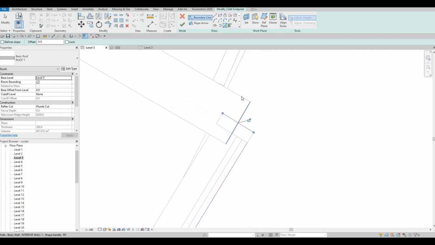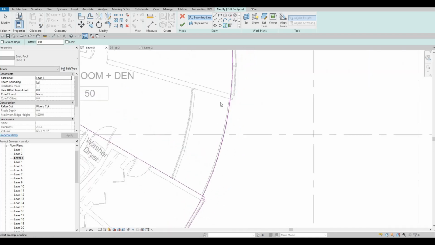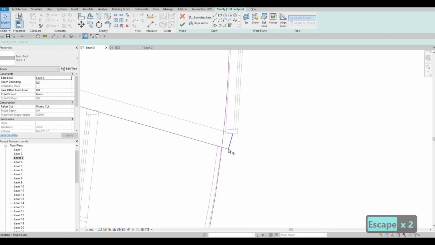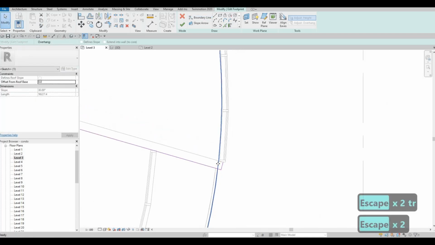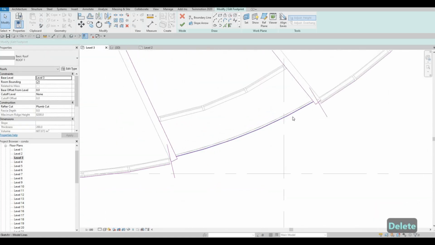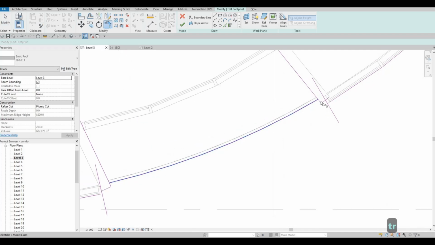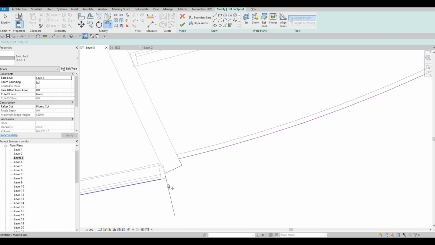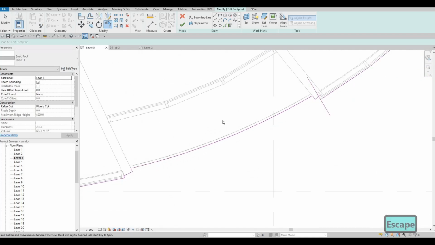So we just need to keep on clicking. And then obviously here, we need to clean this up now. For this part, there we go.